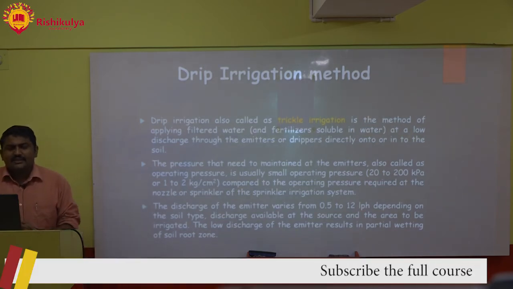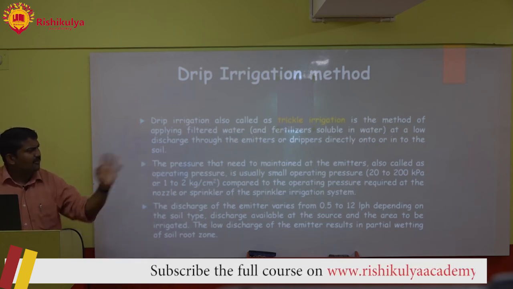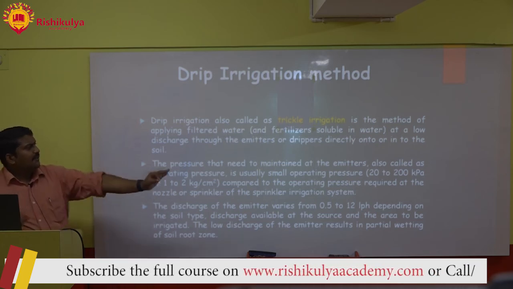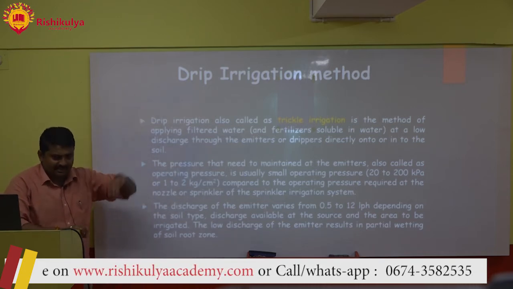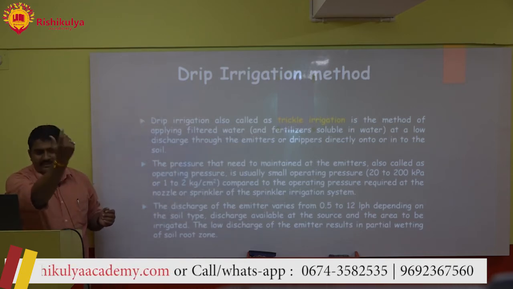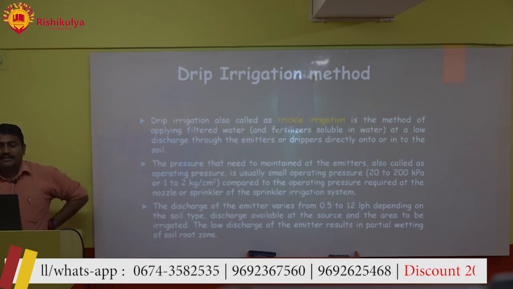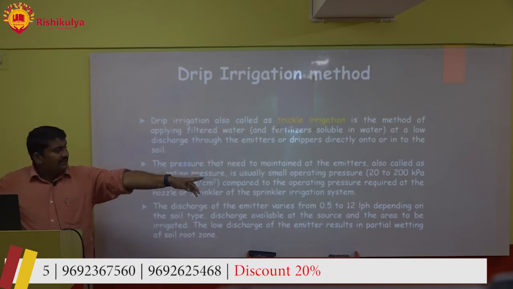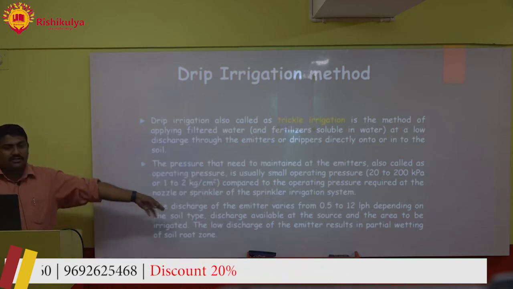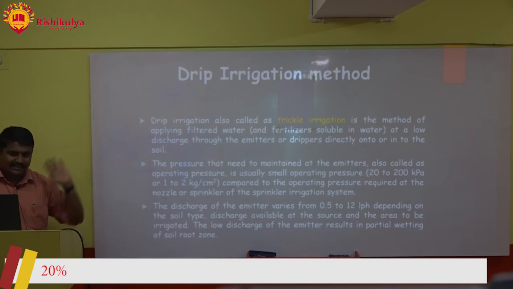The pressure that needs to be maintained at the emitters, also called operating pressure, is usually small compared to the operating pressure required at the nozzle in a sprinkler irrigation system. I was telling you, because it does not need to go against gravity, just dropping with gravity, है ना? The discharge of an emitter varies from 0.5 to 12 liters per hour depending on the soil type, discharge available at the source and area to be irrigated.